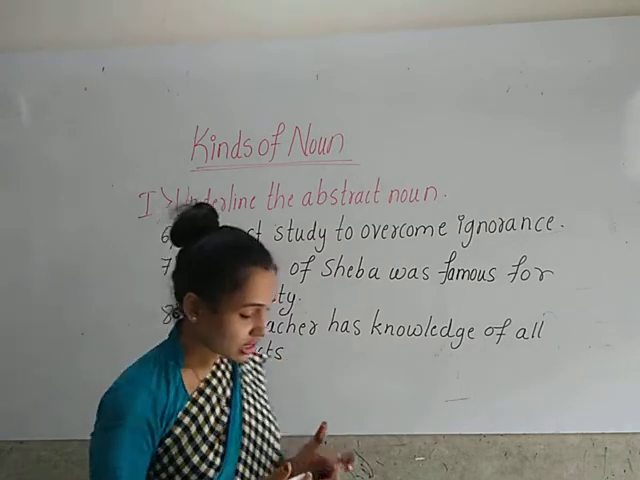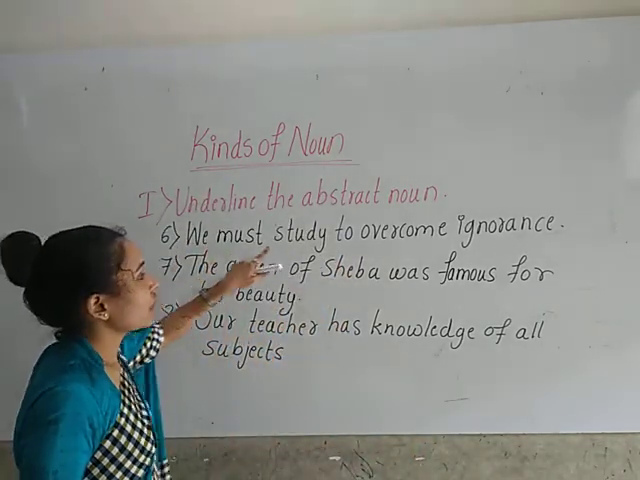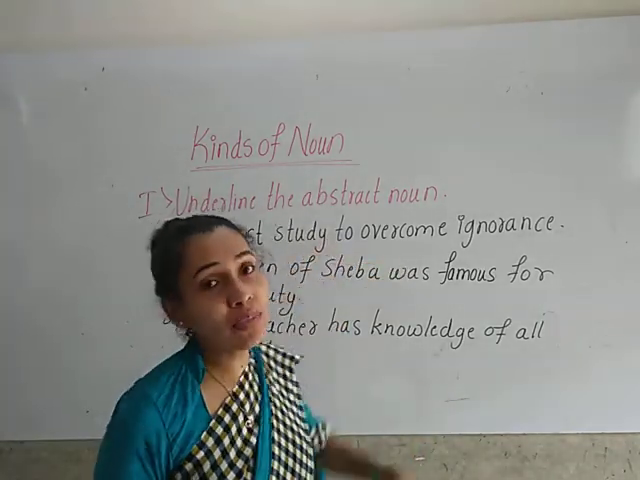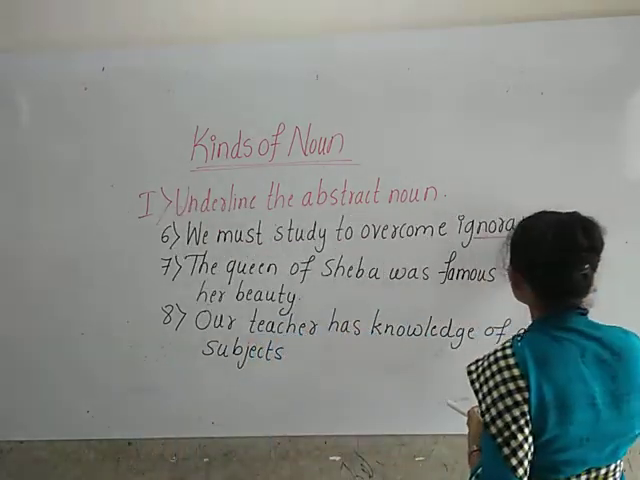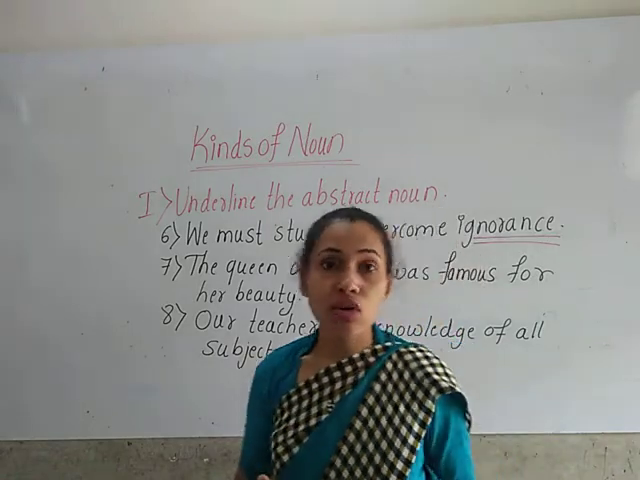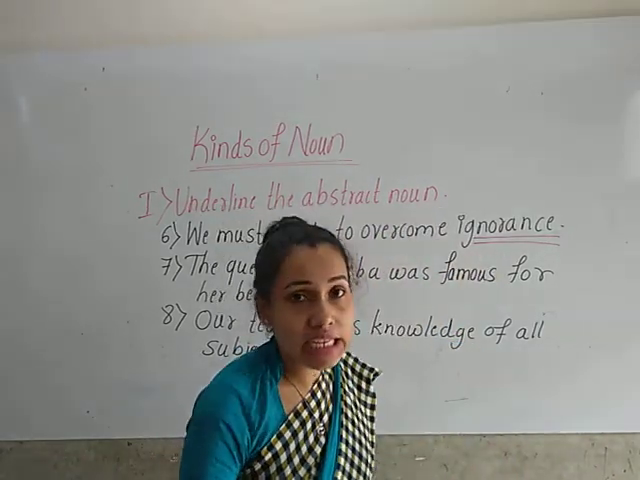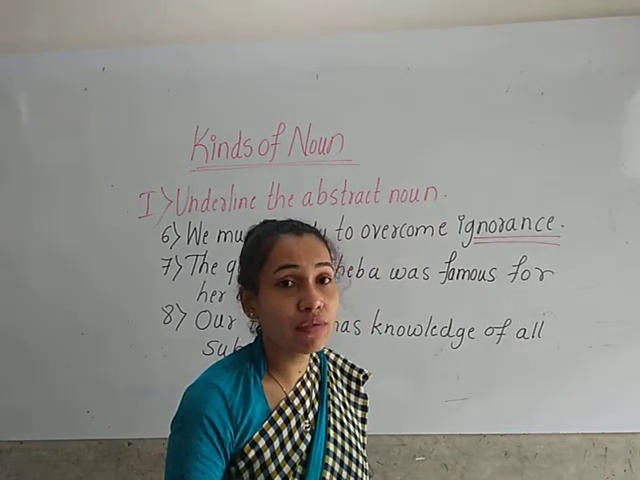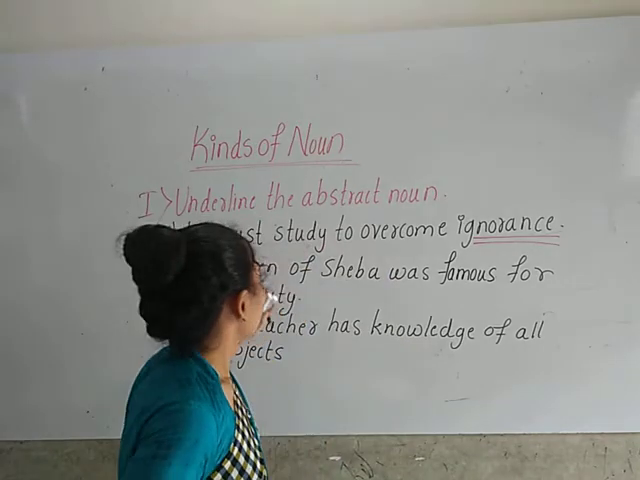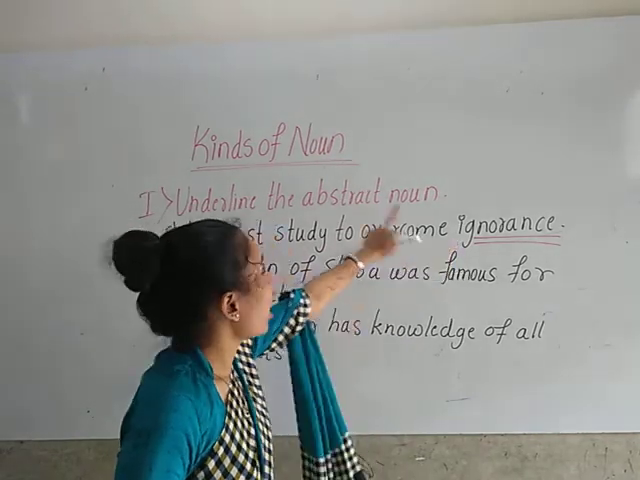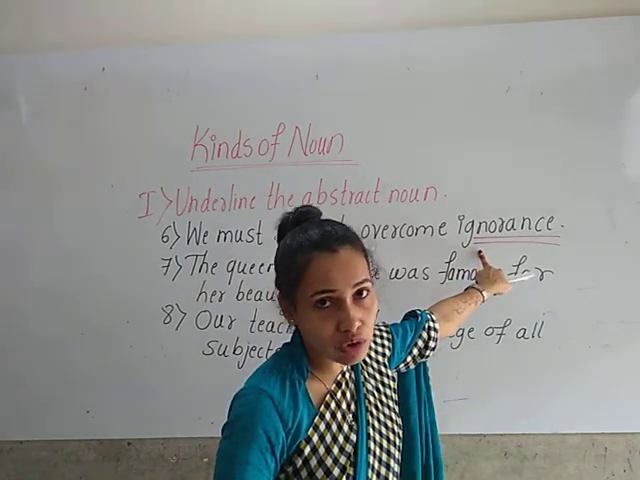So here which is the abstract noun children? Look at the sixth one. We must study to overcome ignorance. So which is the abstract noun here? Ignorance. Ignorance is the name of the quality which cannot be touched or seen, which can only be felt. You can feel the ignorance. You cannot see or touch it. So here ignorance is the abstract noun. So we have to underline the word ignorance.